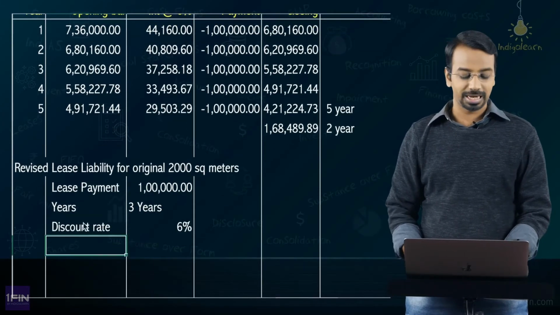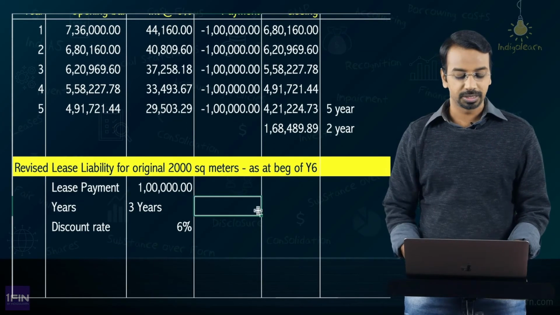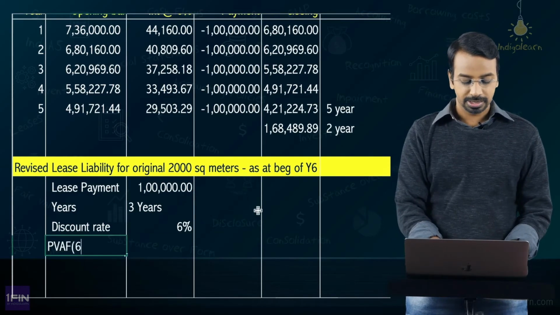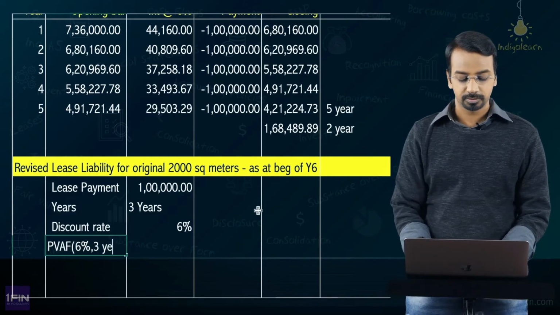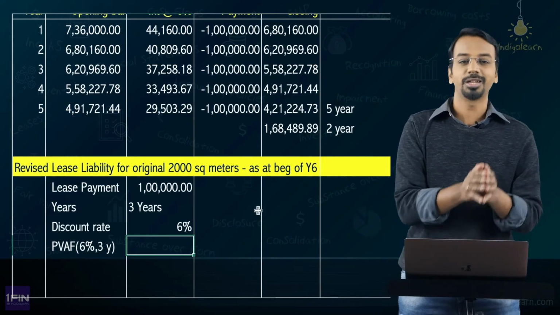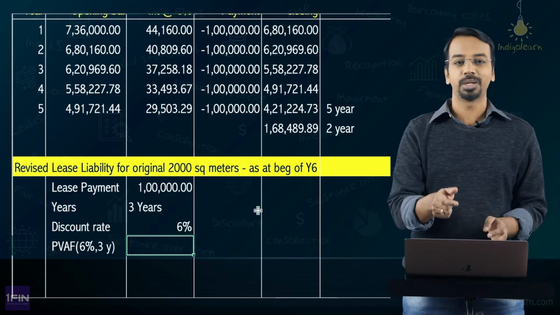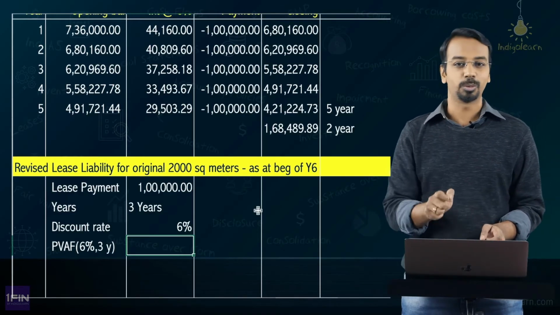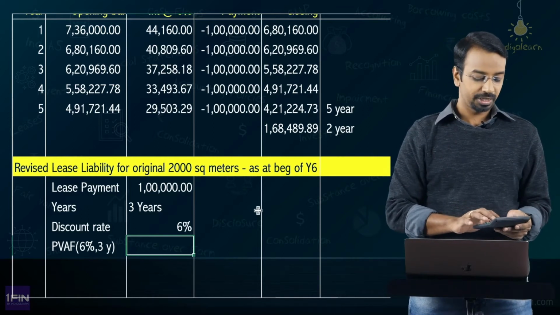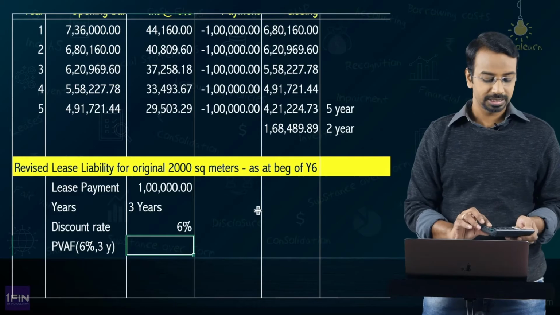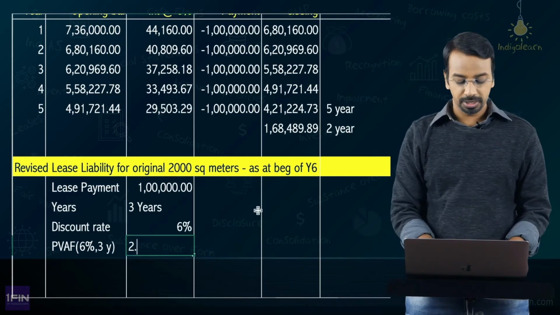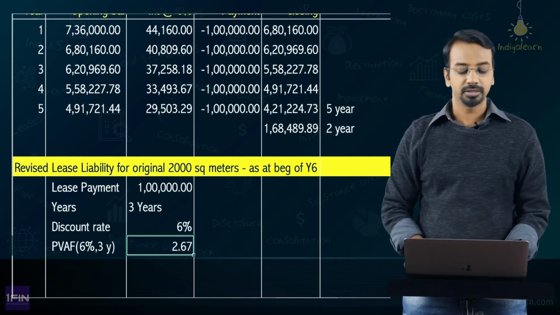Now what will be the lease liability? This whole calculation is as at the beginning of year 6. What will be the present value? Basically you need to know the present value annuity factor for 6% for a 3-year period, and based on that you will compute what would have been your lease liability because of the reduction in lease term. So what is the present value annuity factor? Let's calculate. We have 1 divided by 1.06 once, twice, thrice, and if I do a grand total I get 2.673. So, 2.673 is the present value annuity factor, right.